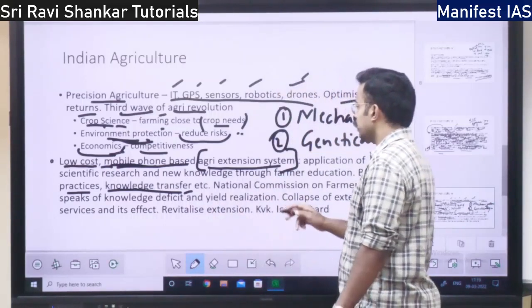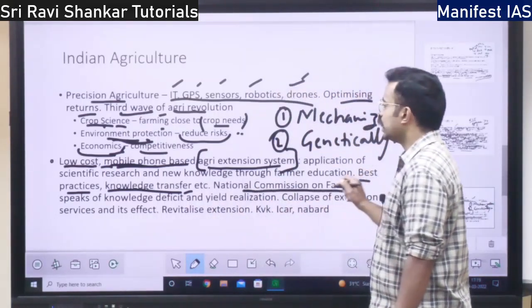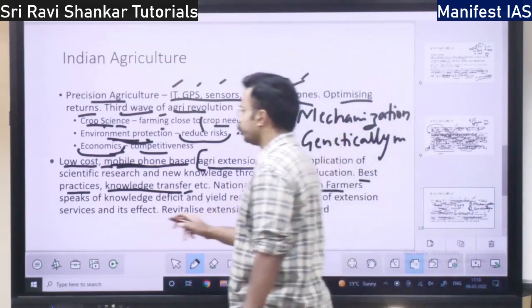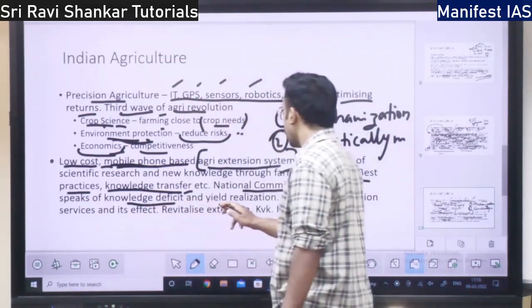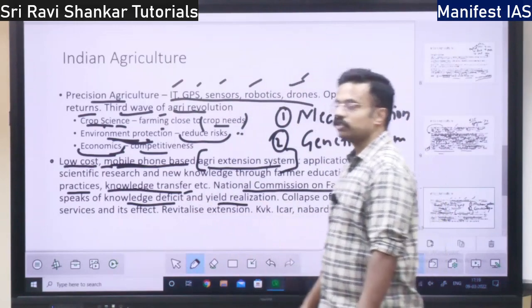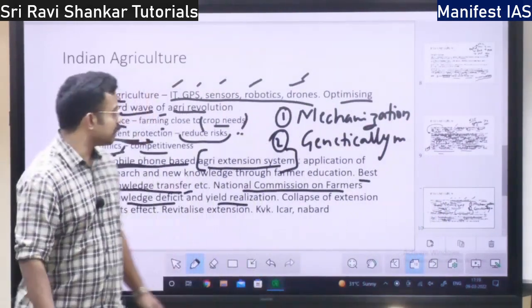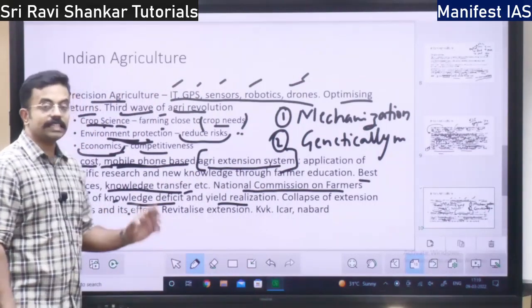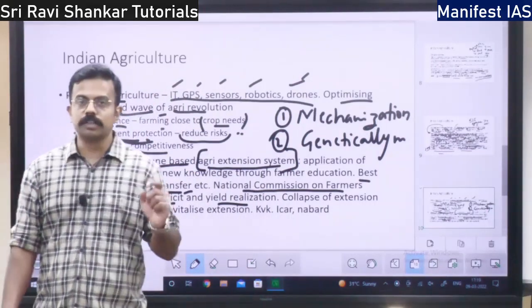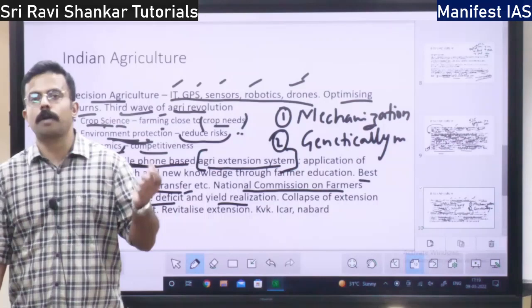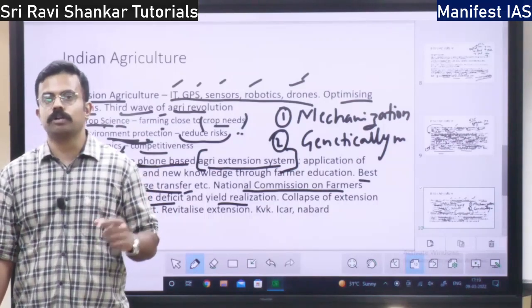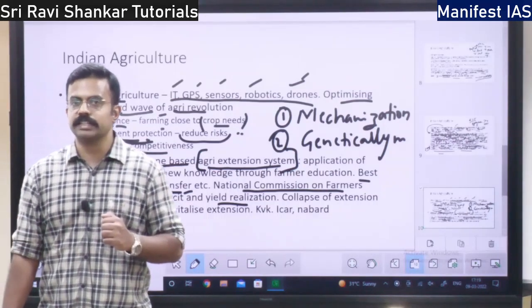Then there is the National Commission on Farmers. The National Commission on Farmers speaks of knowledge deficit and yield realization. It says that there is a knowledge deficit among the farmers. They don't know which crop to be grown, how it has to be grown, which fertilizer should be used.